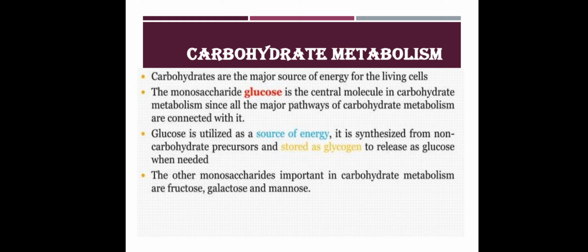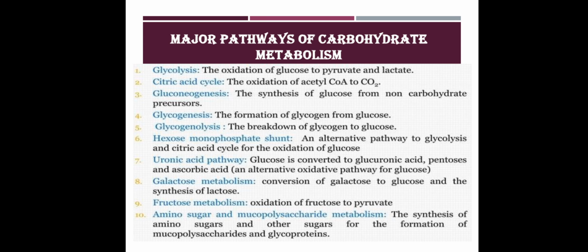So glucose is utilized as a source of energy. It is synthesized from non-carbohydrate precursors and stored as glycogen to be released as glucose when needed. So here glucose is a source of energy, synthesized from non-carbohydrate precursors and stored as glycogen, which in future, if we are fasting, is used as glucose, serving as an energy source for the body. The other monosaccharides important in carbohydrate metabolism are fructose, galactose and mannose. So these are the major pathways of carbohydrate metabolism.